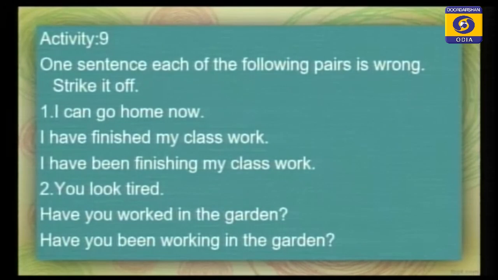I have finished my classwork. I have been finishing my classwork. Which one is wrong? I can go home now, that is correct. I have been finishing my classwork, correct. I have finished my classwork.